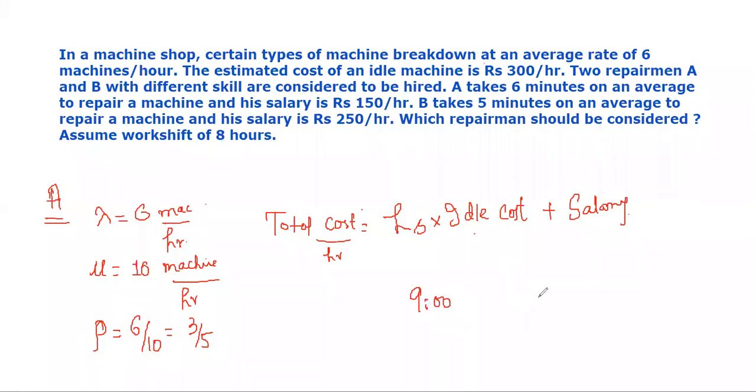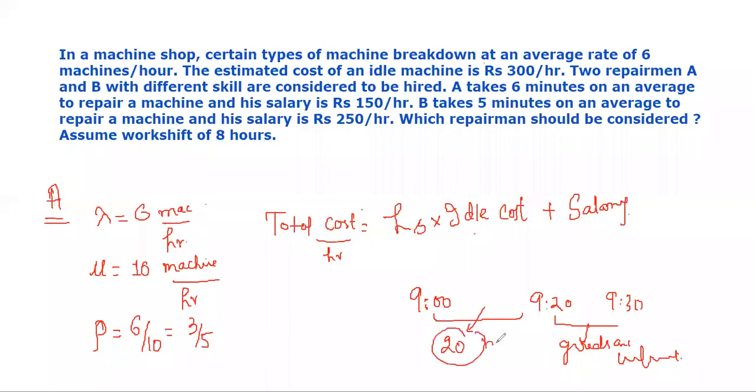and it remains in the queue up to 9:20, and from 9:20 to 9:30 it gets serviced, that is the goods are unloaded. तो ये इस 20 मिनट का पैसा मांगेगा बिकॉज ये आइडल रहा इतने 20 मिनट्स तक. The truck remained idle up to 20 minutes, but this 10 minutes is a part of his job. This 10 minutes here is the part of his job because goods are to be unloaded, therefore he will charge the waiting cost in this case, and for these 10 minutes he won't charge the waiting cost.